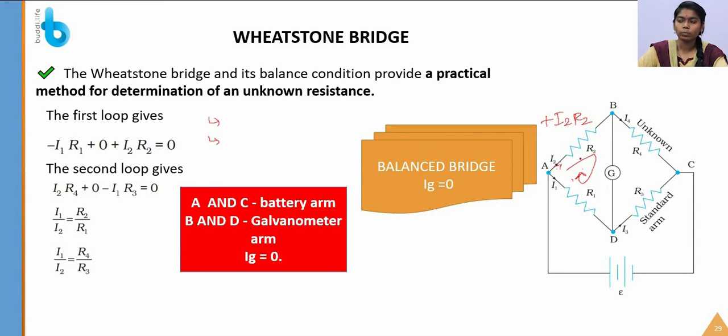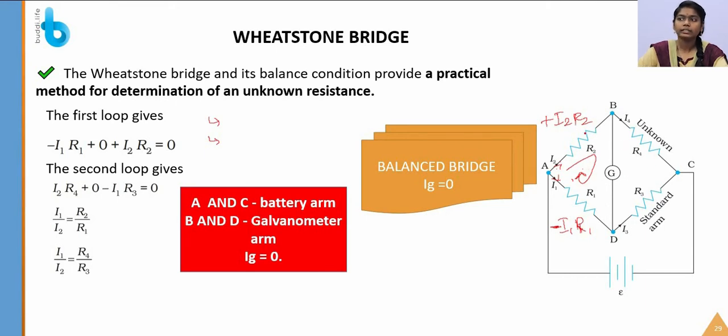This is the first loop. Again, this direction is against the assumed current direction, so it is anti-parallel, so I am indicating a minus here. Don't confuse the plus and minus indication. I am indicating the minus because it is an anti-parallel direction with the assumed current.